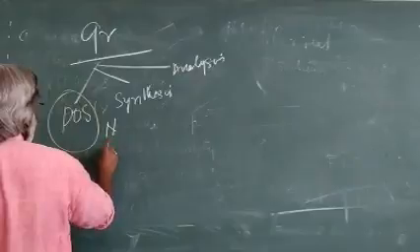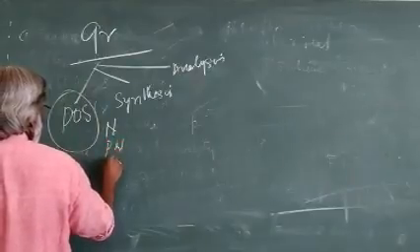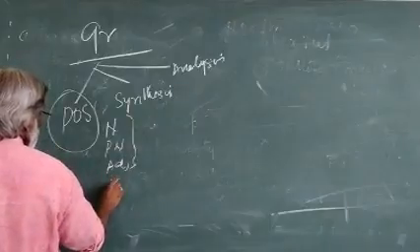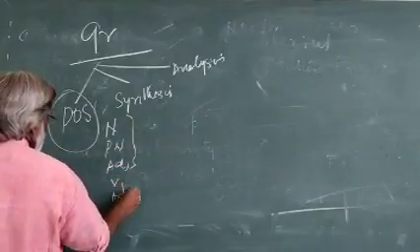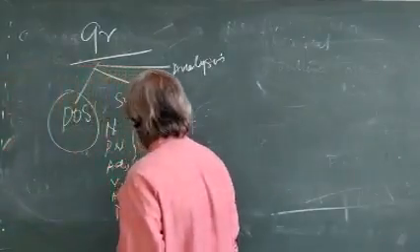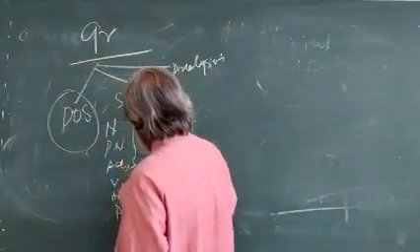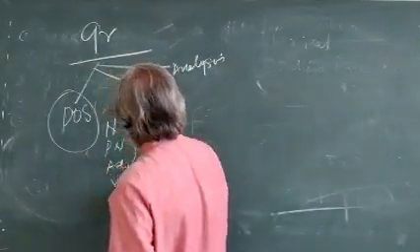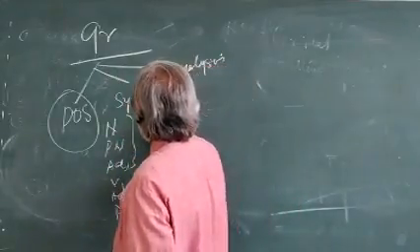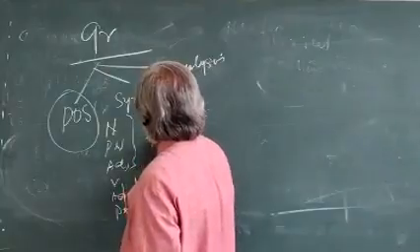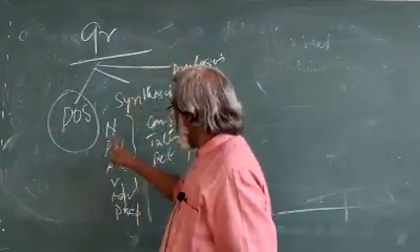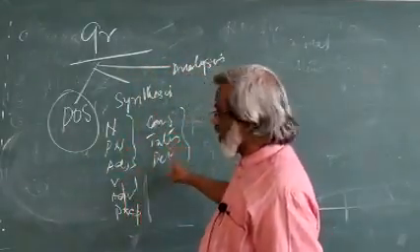Noun, pronoun, then adjective, one group. Then you get verb, then adverb, then preposition. Then you will get conjunction, then interjection, then determiners. 1, 2, 3, 4, 5, 6, 7, 8, 9.